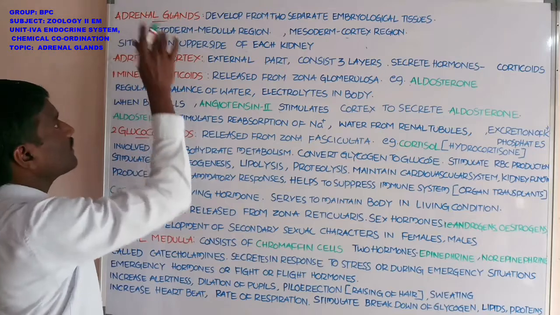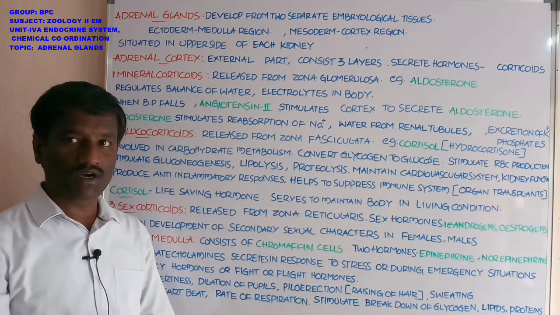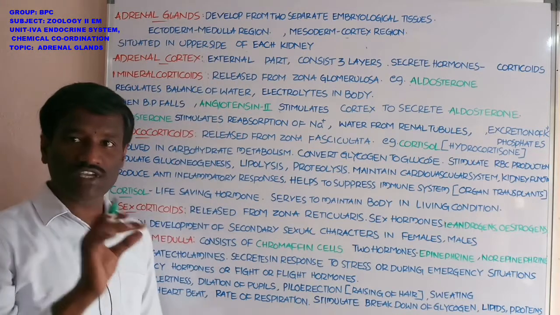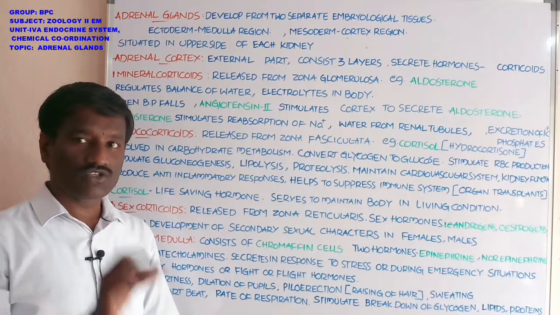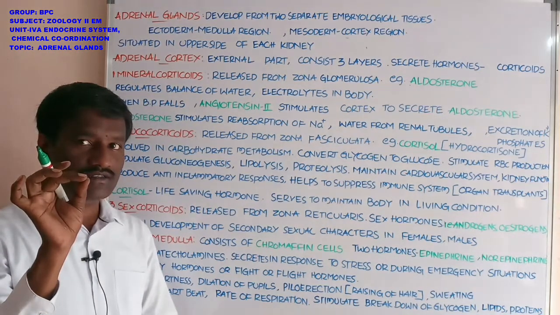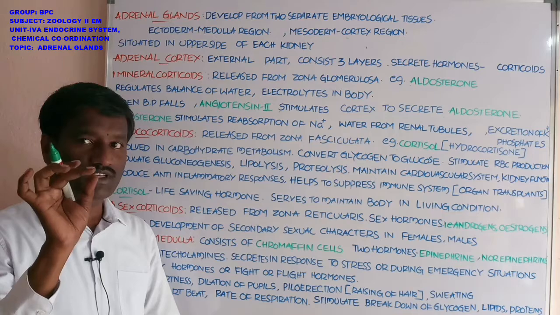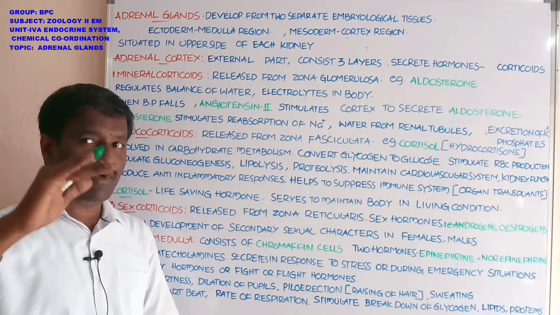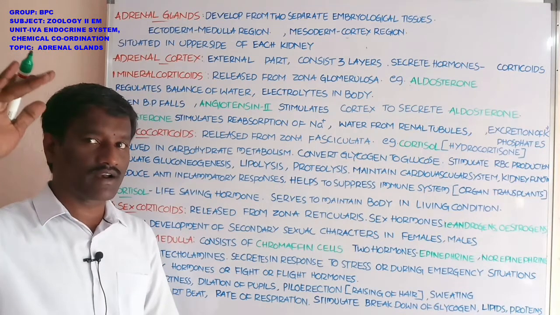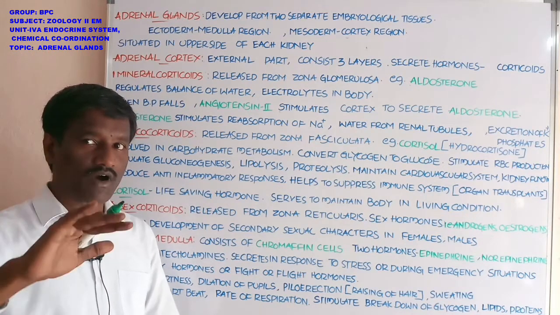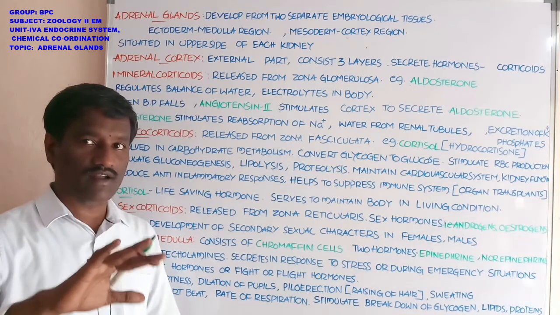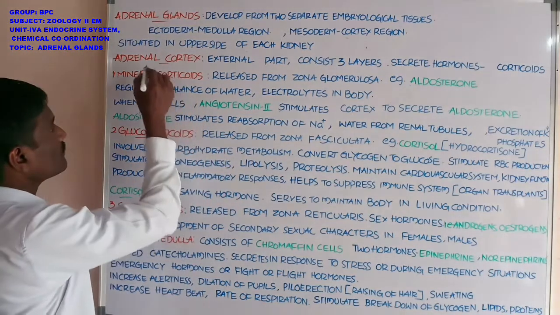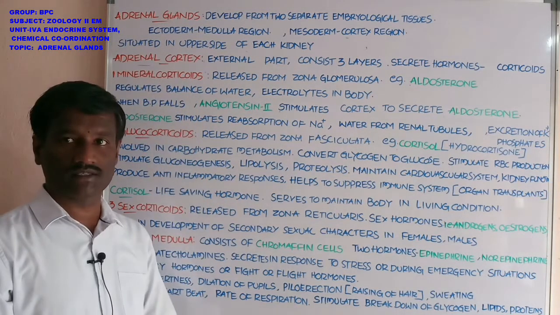Next, adrenal glands are two in number. These are situated on the upper side of each kidney. The adrenal glands consist of two parts. One is the adrenal cortex, the external part. The external part of the adrenal gland is called the adrenal cortex, and the inner part, the internal part of the adrenal gland, is called the adrenal medulla.